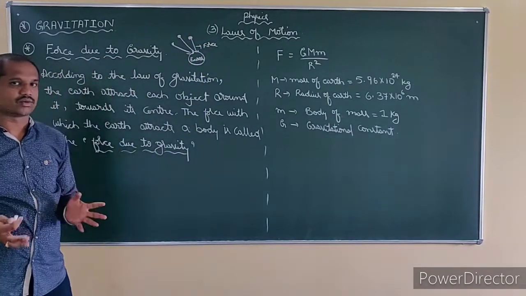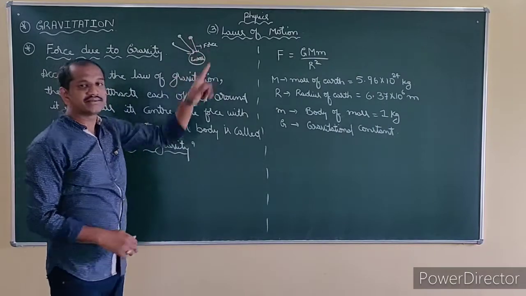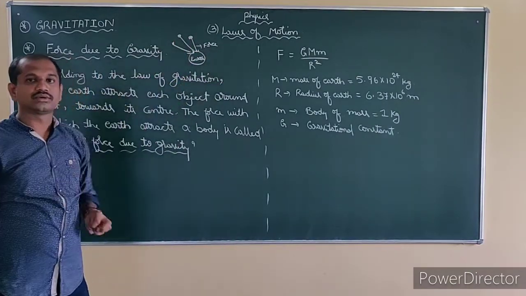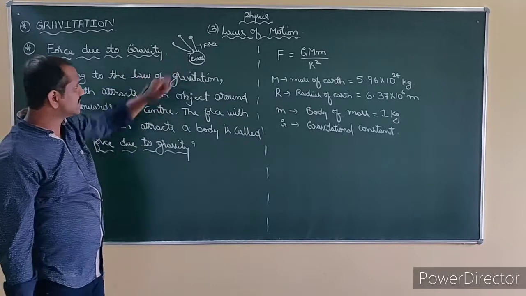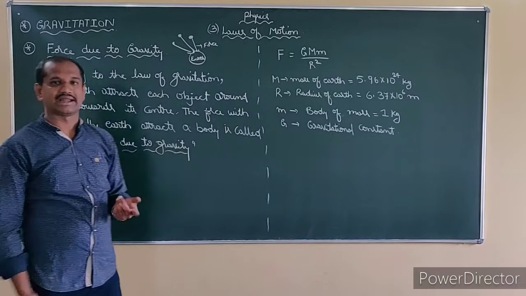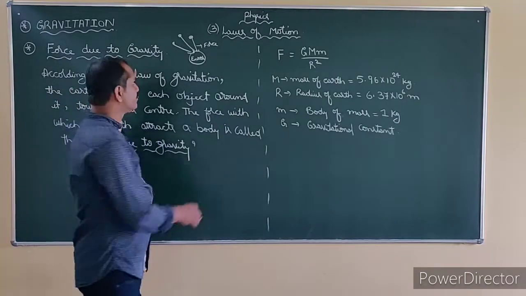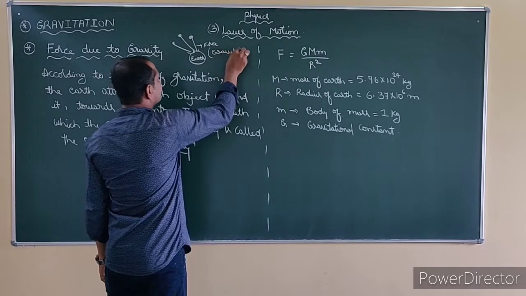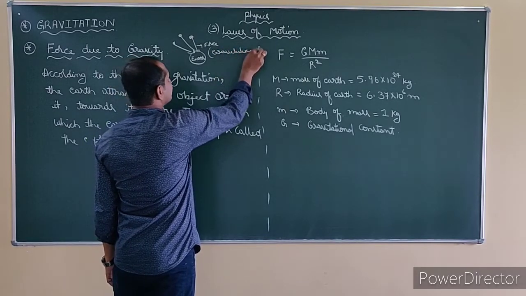Simply, can it attract? No. There is some force acting by the earth upon that object to attract it towards its center. Such a force is known as force due to gravity. What do we call this force? Gravitational force.